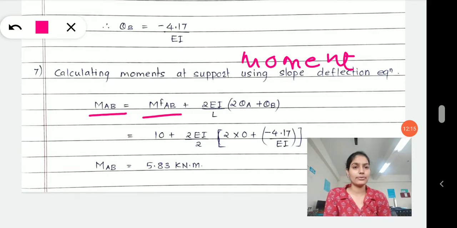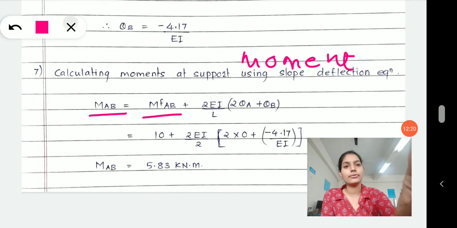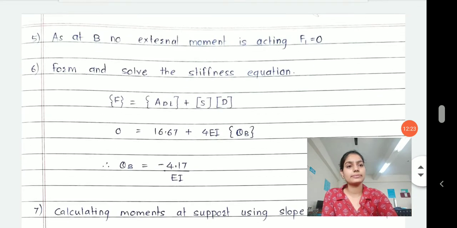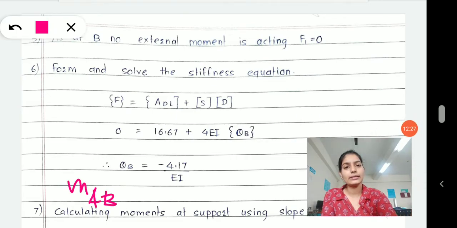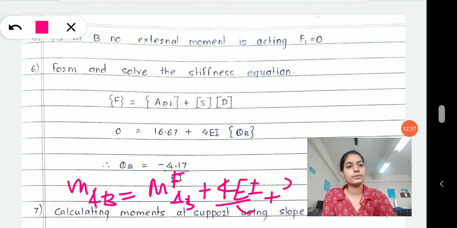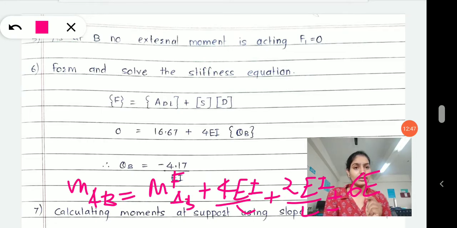MAB is equal to MFAB plus 4 EI by L theta A plus 2 EI by L theta B, plus or minus 6 EI by L square delta, that will be a term, and that is your slope deflection equation.